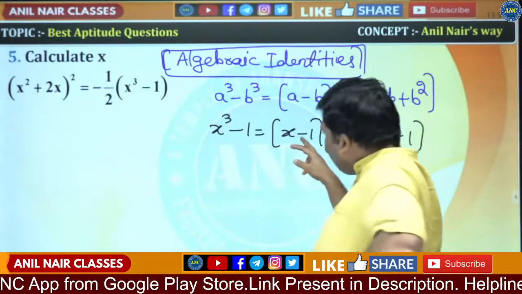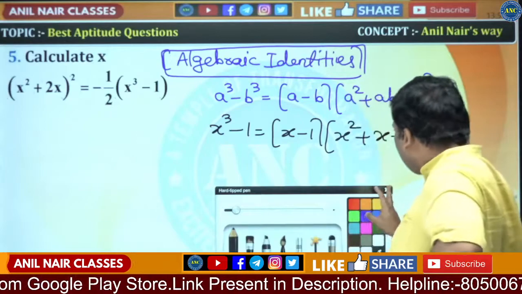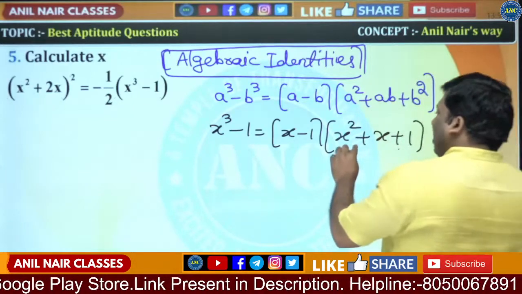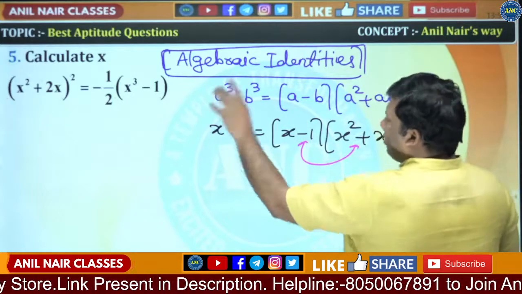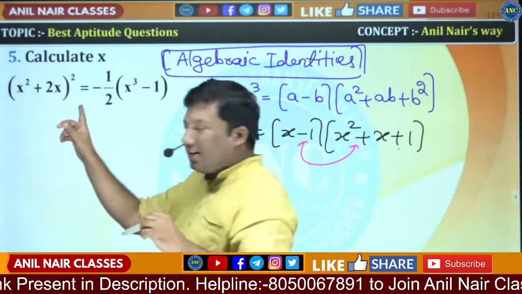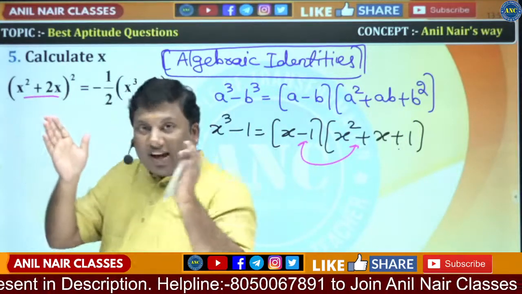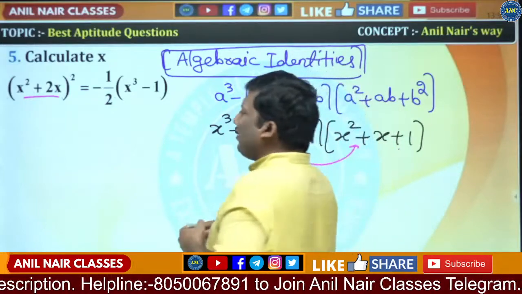Right hand side is x minus 1 into x square plus x plus 1. Now suddenly I realized if I add these two, x plus x is 2x, minus 1 plus 1 cancel. That means left hand side, this value is actually the sum of these two values. That is the root cause of the problem.